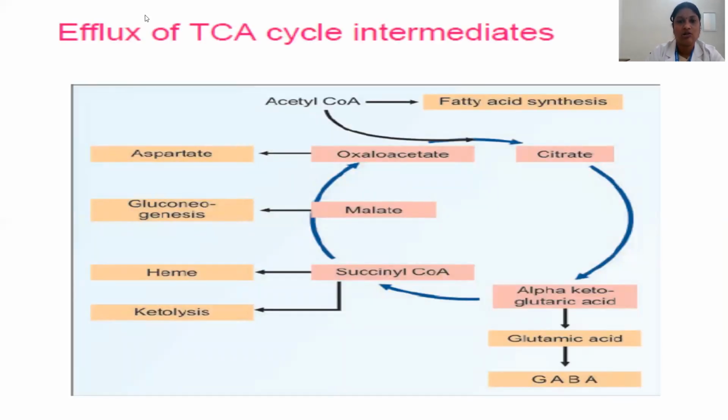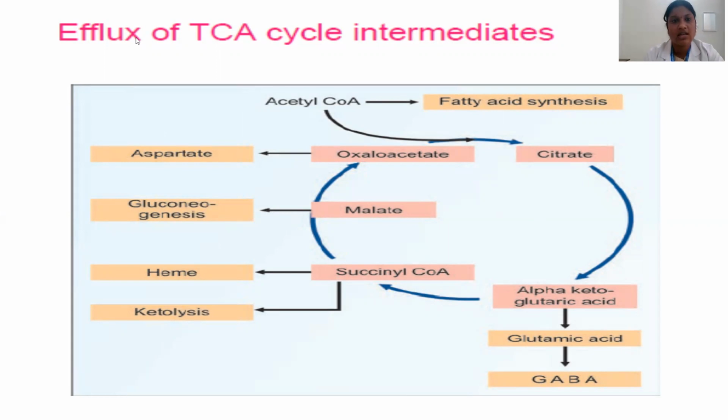The TCA cycle is also called an amphibolic pathway because it is both catabolic and anabolic, and it is also called an anaplerotic cycle, where there will be cataplerosis and anaplerosis happening. Those intermediates which deplete the TCA cycle intermediates have a cataplerotic role, and those which replenish the TCA cycle intermediates have an anaplerotic role.